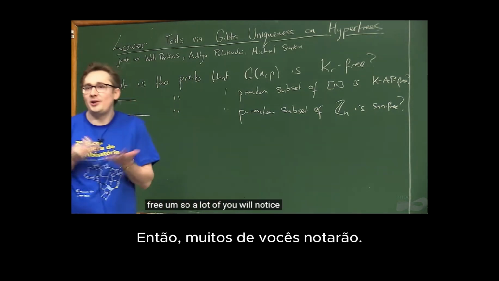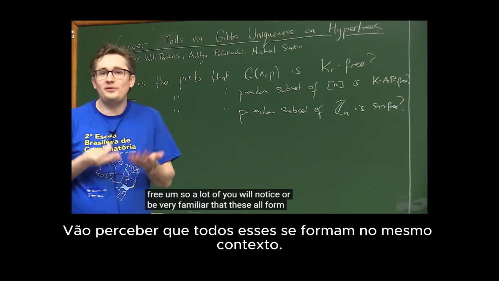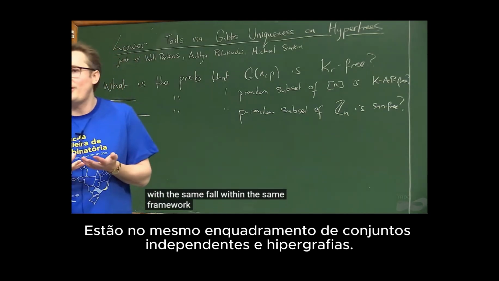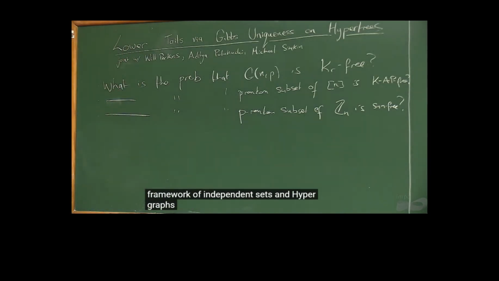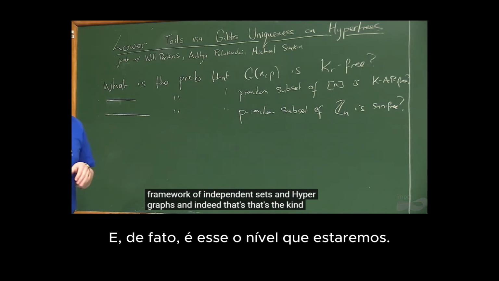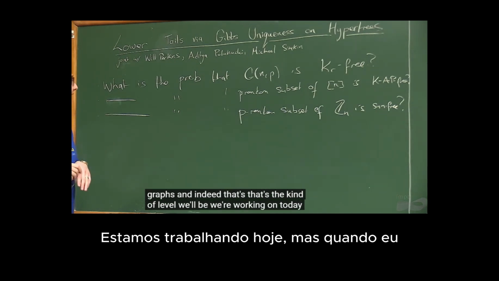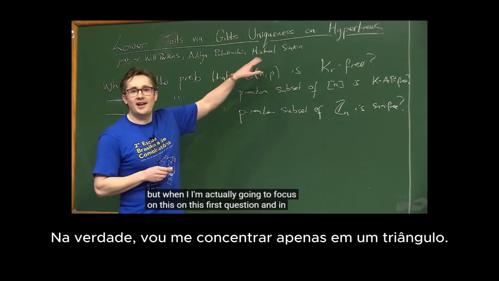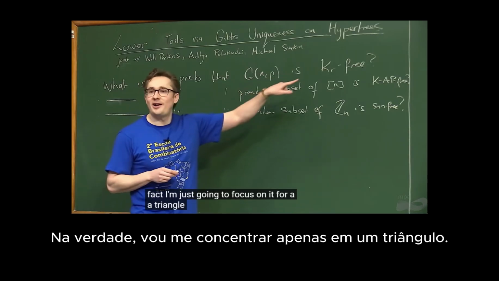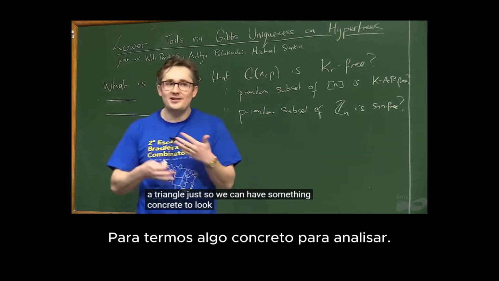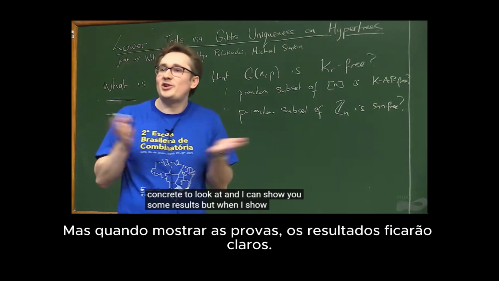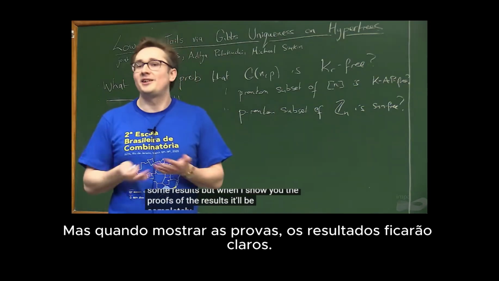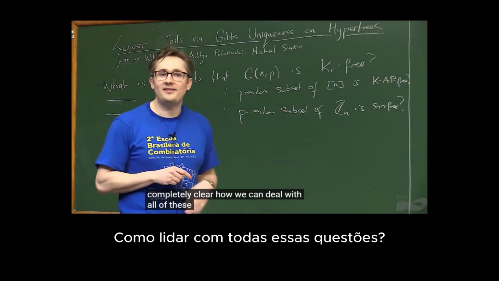A lot of you will notice that these all fall within the same framework of independent sets in hypergraphs, and indeed, that's the level we're working on today. But I'm going to focus on this first question, and in fact just for a triangle, so we can have something concrete to look at and I can show you some results. When I show you the proofs, it'll be completely clear how we can deal with all of these questions.